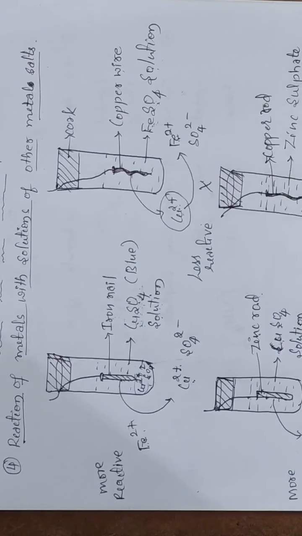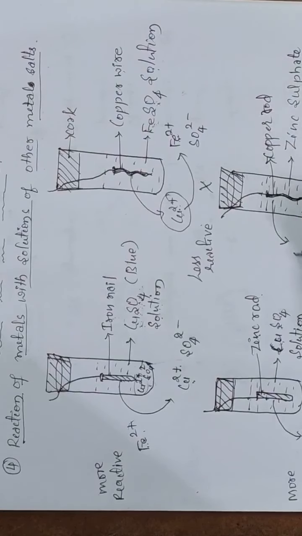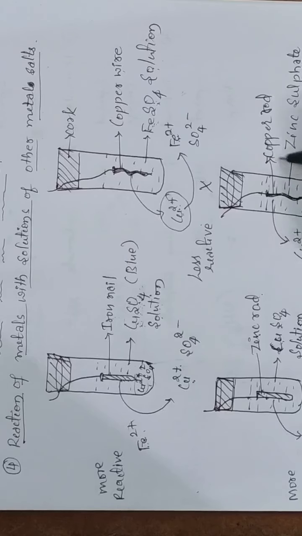And after some time, here no reaction, because here copper ion from copper rod cannot displace the zinc ion of this zinc sulfate solution.